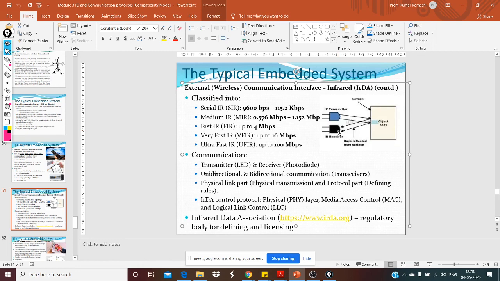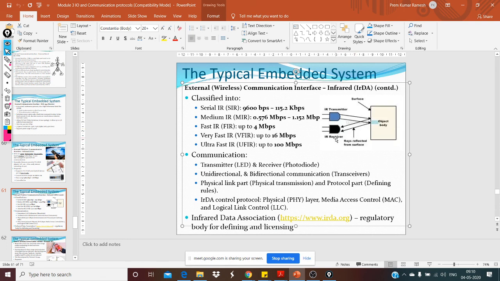The communication can either be unidirectional or bidirectional. Unidirectional examples are TV remotes, where a transmitter transmits, and then there is a receiver. So there's only one way of communication. But in bidirectional, the object of interest will also have a transmitter and a receiver. So you use these transceivers for both sending as well as receiving the signals.